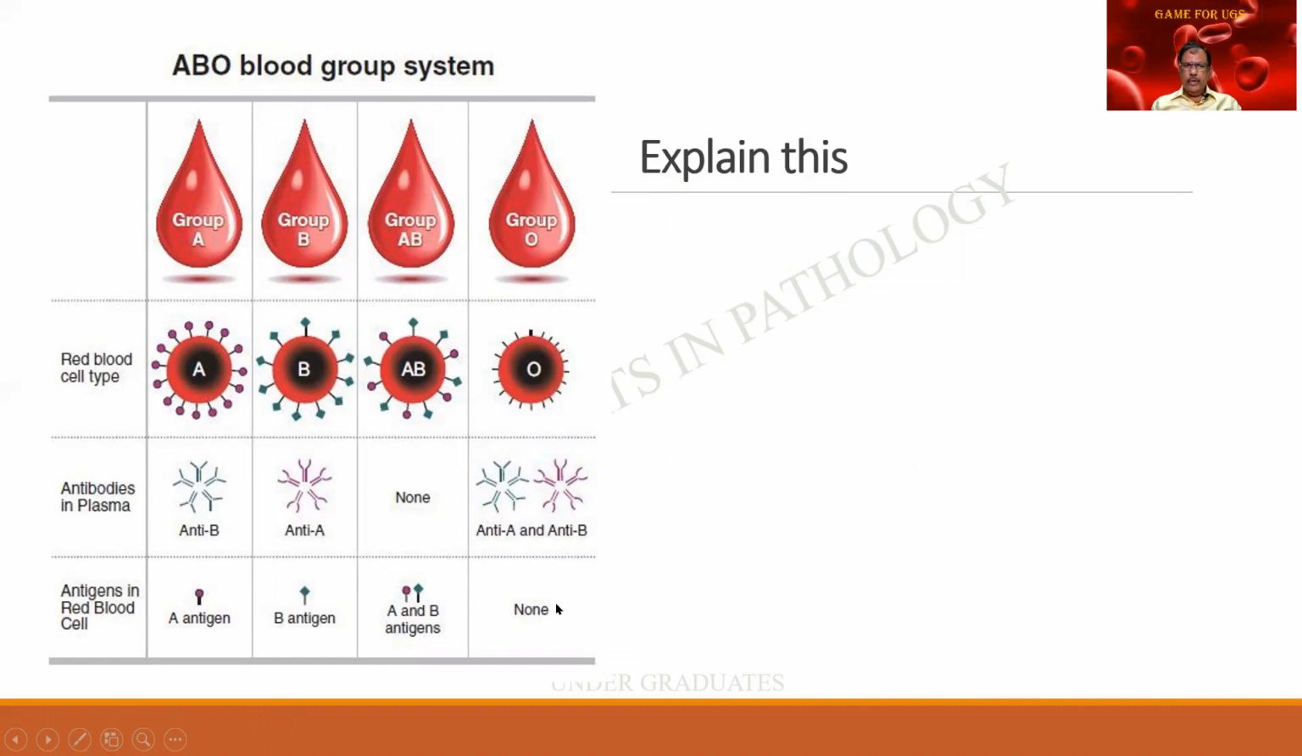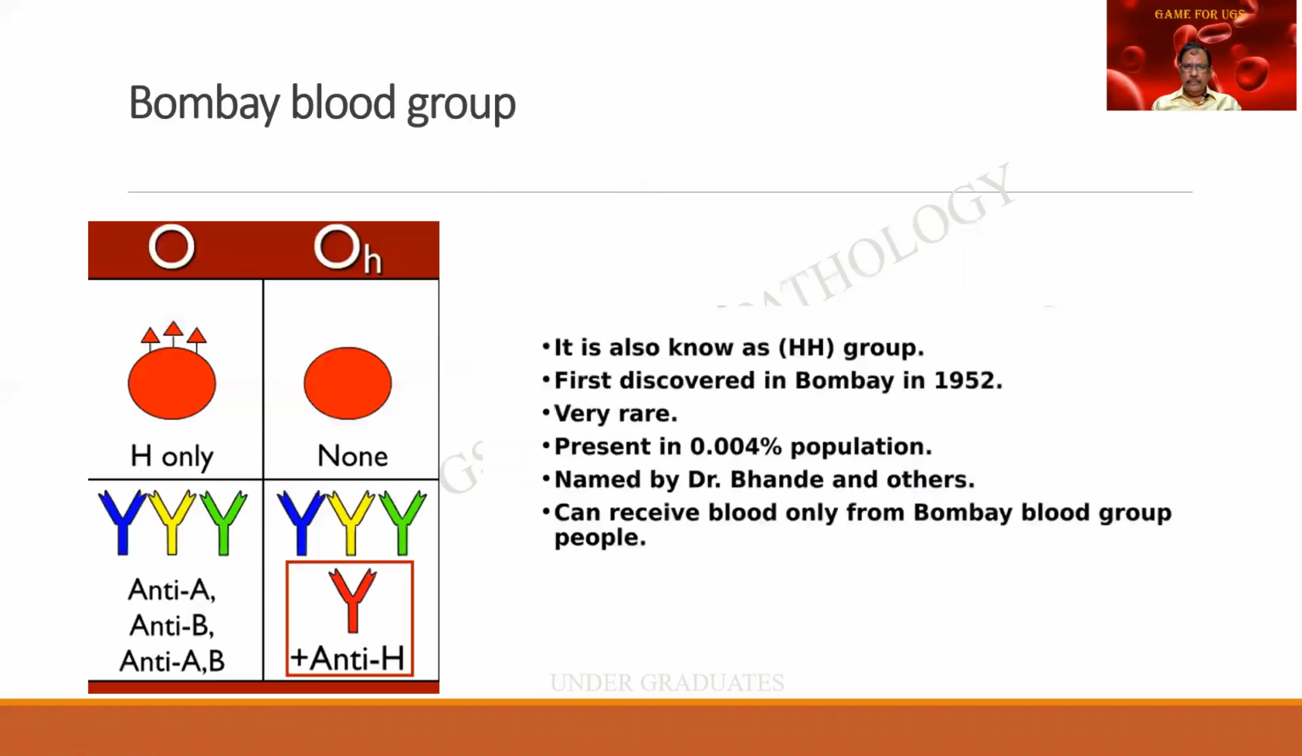So this is again a beautiful diagram. Such things you people should draw in your records. Bombay blood group. This question has been asked by almost all the examiners in all the centers. It is otherwise called as HH group. It was first discovered in Bombay and hence the name Bombay blood group. Extremely rare, and this is the percentage of occurrence. Discovered by Dr. Bhende and others.